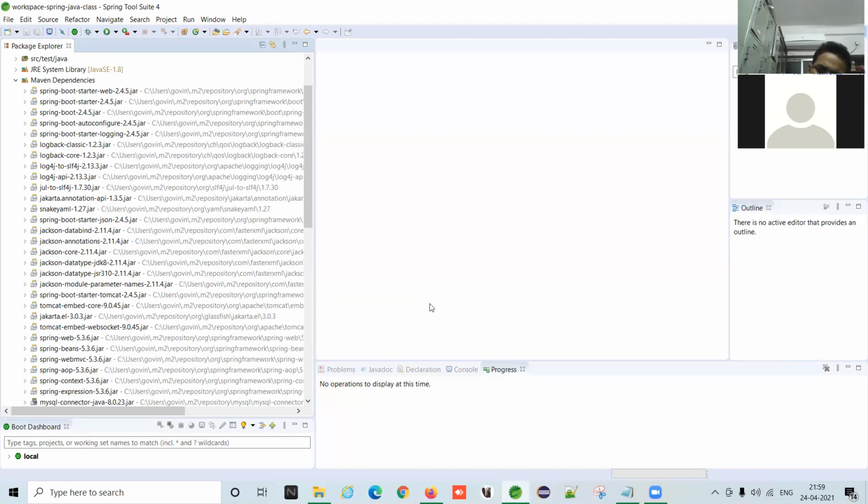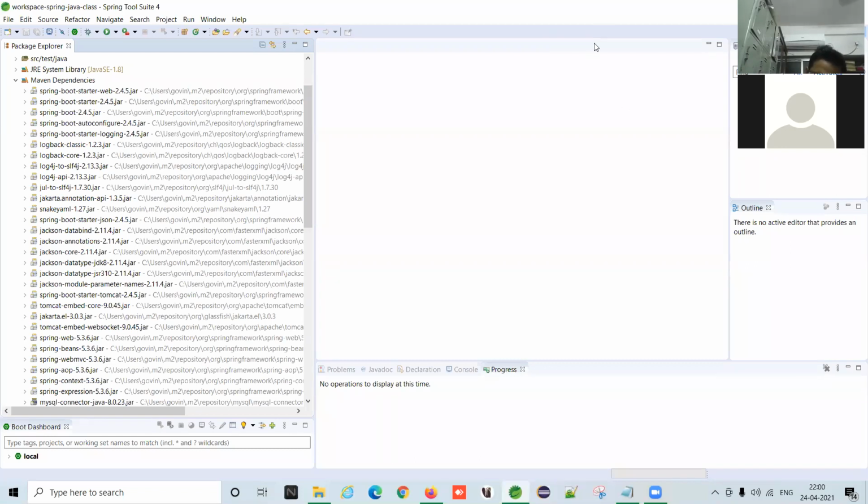You click Maven archetype web app, right? Yes. Then group ID. Then you create the group ID, for example com.spring.demo. Then artifact ID.